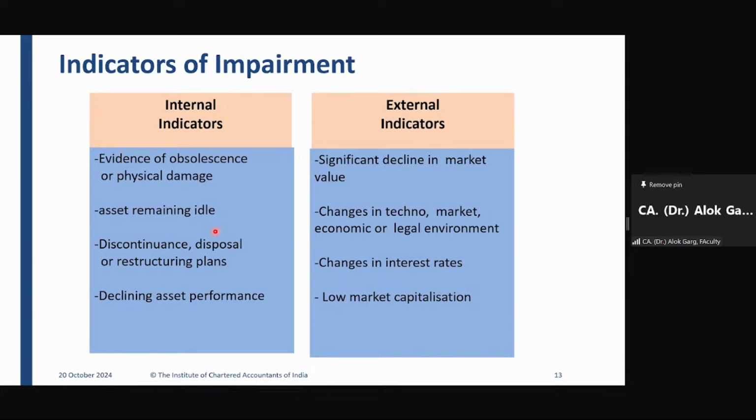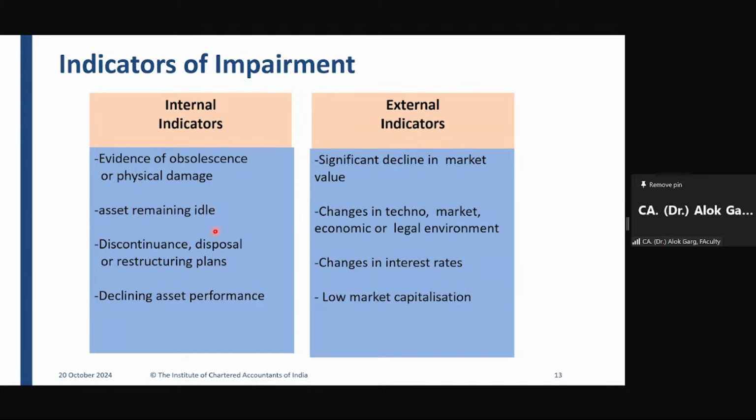And I expected the life of the phone to be 3 years. So what is the carrying value at the end of the first year? What is the carrying value? If the life is 3 years, for the sake of easy convenience, take the price as 60,000. So I purchased the phone at 60,000 rupees. What is my carrying value at the end of the first year? 40,000 rupees is the carrying value.